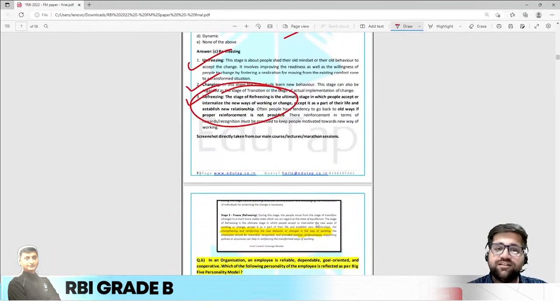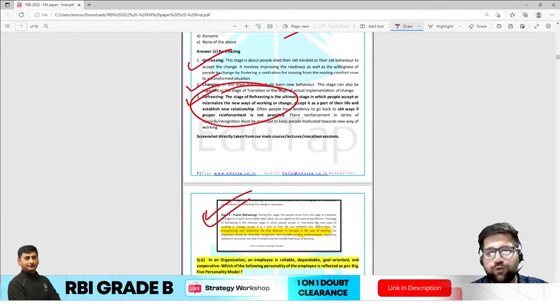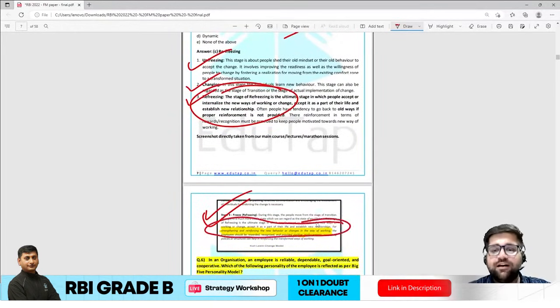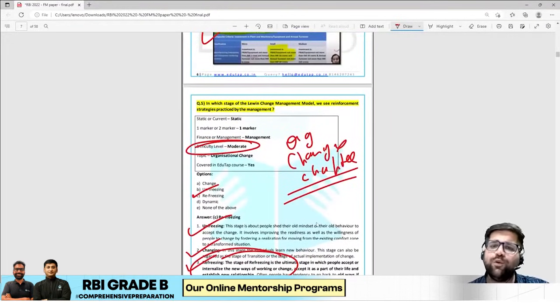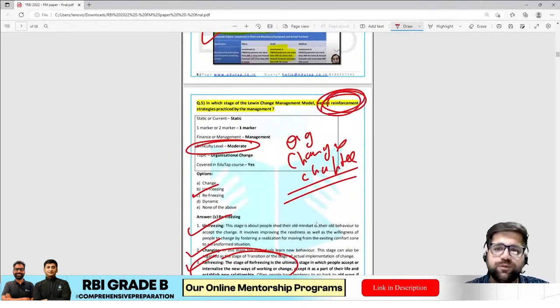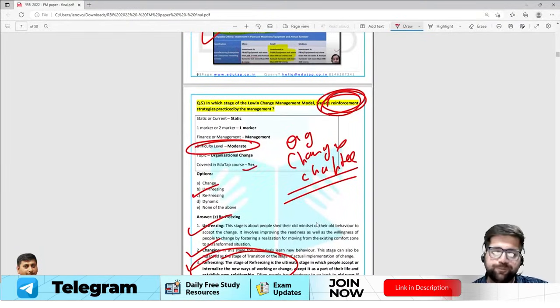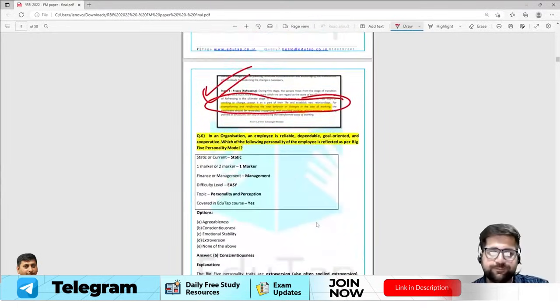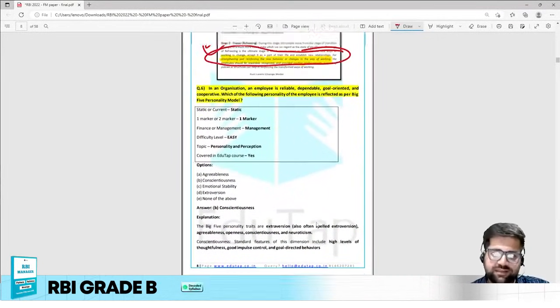And mind you, my friend, this is a direct screenshot which we have taken from your course as well, and this was the exact wording which was used in the question paper as well. So you have to understand the keyword here will be reinforcement. If you are able to guess the keyword over here, then you can easily mark your answer. Now let's come to question number 7, or I would say question number 6 rather, sorry.